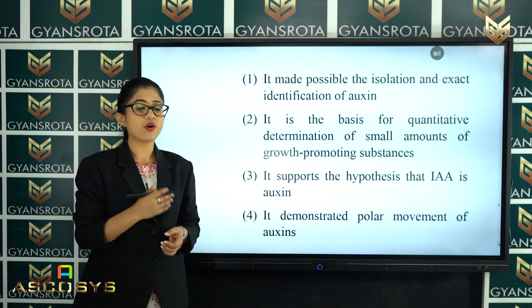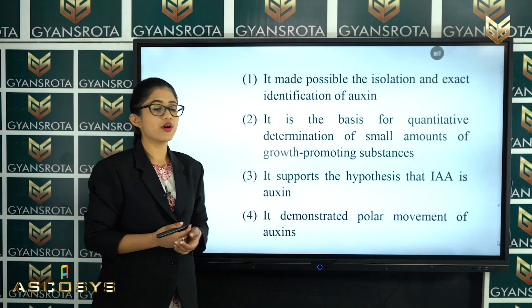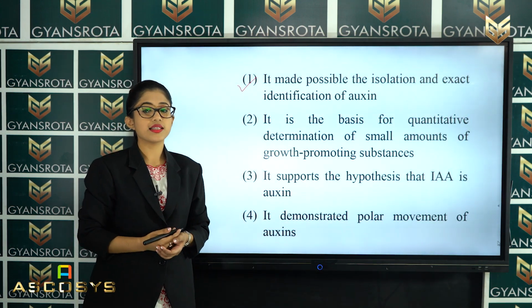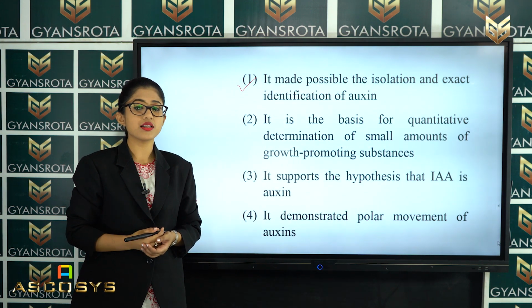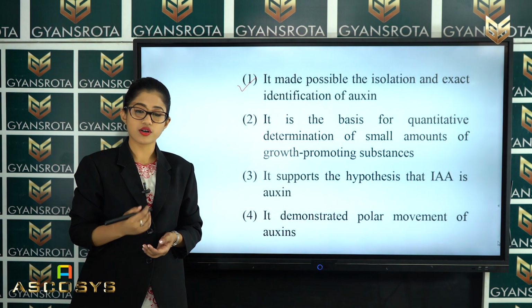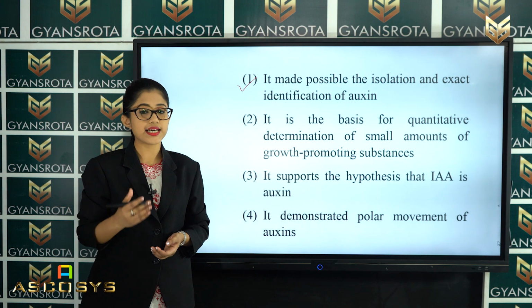So which among them is the correct answer? That is the option number 1, which means that the significance of that experiment is that it made possible the isolation and exact identification of auxin. So option number 1 is the correct answer. Now let's see the next question.